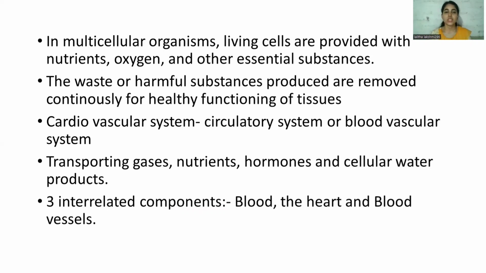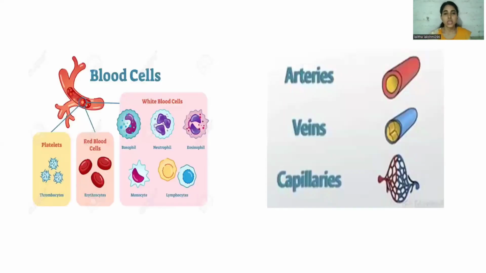And this cardiovascular system is also called the circulatory system and the blood vascular system. The cardiovascular system is also responsible for transporting gases, nutrients, hormones, and cellular waste products. The blood vascular system involves three interrelated components: the blood, the heart, and the blood vessels. So what is blood? Blood is a connective tissue made up of plasma and the formed elements. Those formed elements are the platelets, the red blood cells, and the white blood cells.